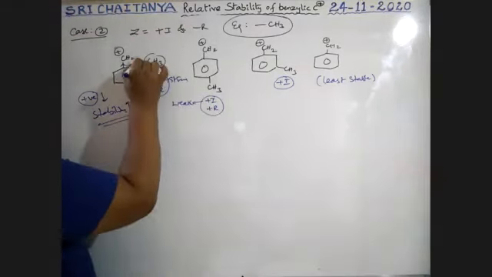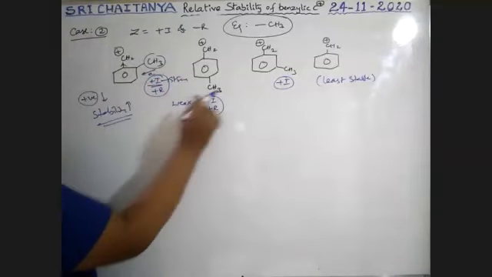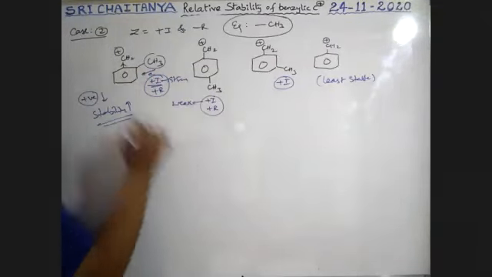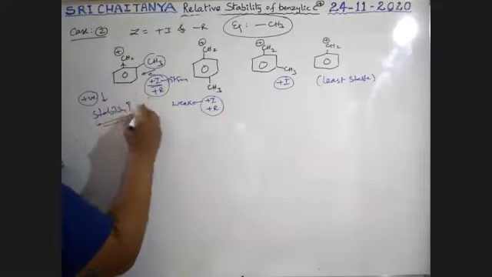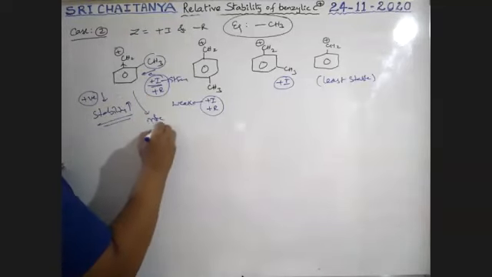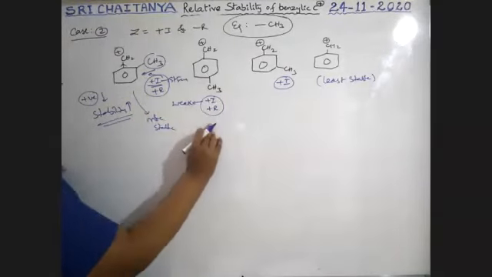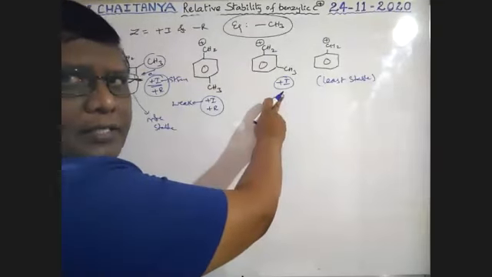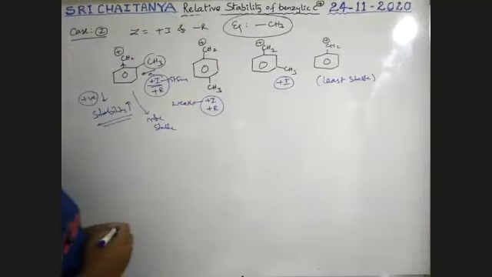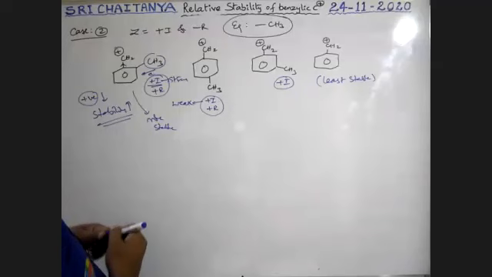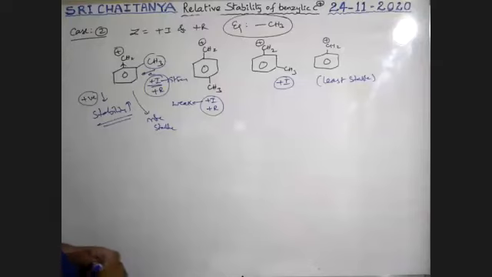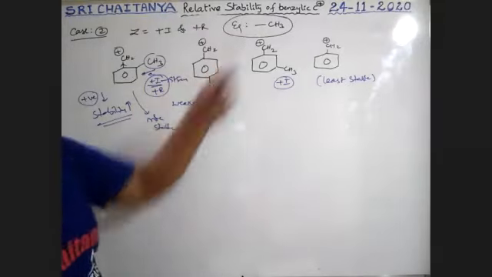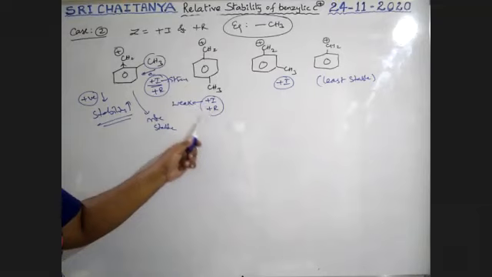Strong I means it donates quickly, weak I means it donates slowly. Here the positive charge is very much less, so it is more stable; here it is somewhat less stable. Both plus I and plus R operate for the methyl group, boys.